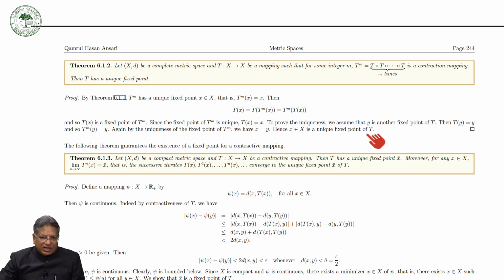So this way, we can prove that if X is a complete metric space and T is not necessarily a contraction, but T^m is a contraction, even then T has a unique fixed point. And I stop over here, and in the next talk, we will see what will happen if T is a contractive map, not necessarily a contraction. So we stop here and we will see later.